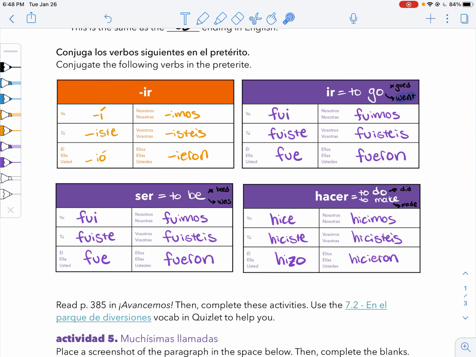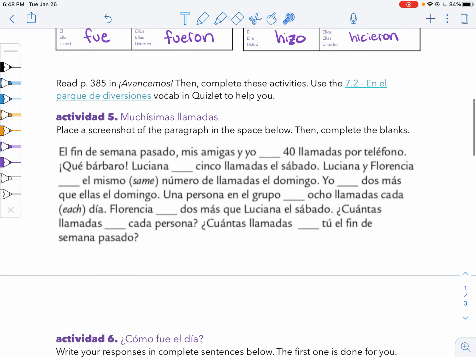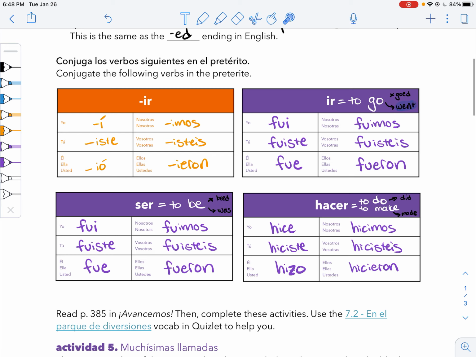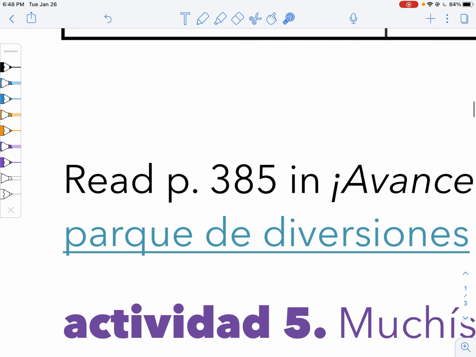Now you may be noticing, hey, wait, ir and ser, they're exactly the same. So how do we tell the difference? Context. That's how. Okay, so if you see a sentence, oh, yo fui al zoológico, that's not saying I was a zoo, it's saying I went to the zoo, because you wouldn't say I was a zoo, unless you're having like an identity crisis. Okay, cool. So those are your conjugations. Know them, love them. And for the rest of the video, go ahead and read page 385 in Avancemos and complete the following activities.